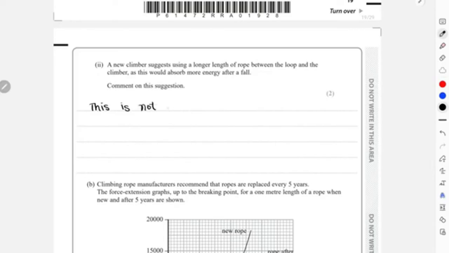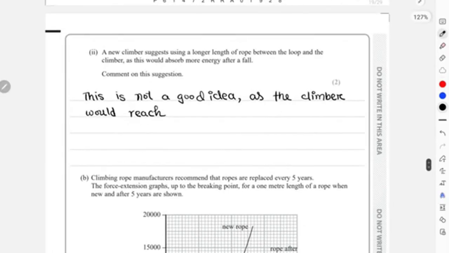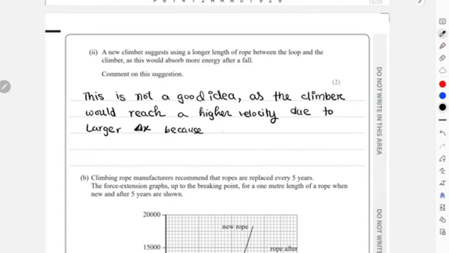This is not a good idea as the climber would reach a higher velocity due to larger extension because of the longer length of rope.